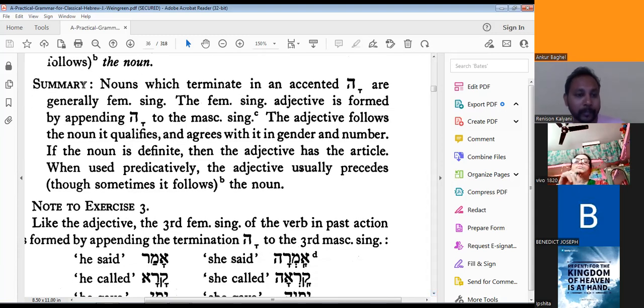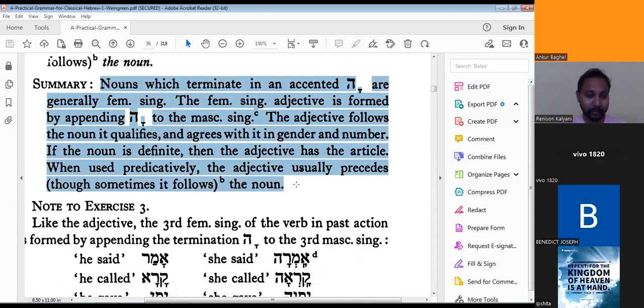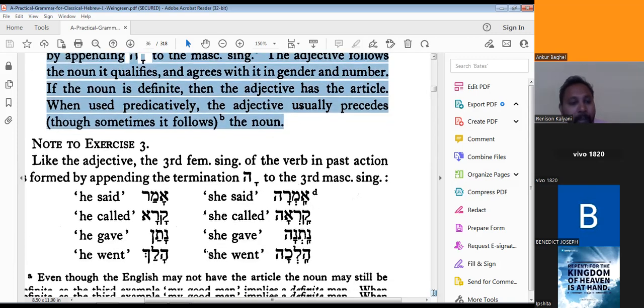Now do you see this summary? Nouns which terminate in an accented ha are generally feminine singular. The feminine singular adjective is formed by appending ha to the masculine singular. The adjective follows the noun it qualifies and agrees with it in gender and number. If the noun is definite, then the adjective has the article. When used predicatively, the adjective usually precedes the noun. Now let's read some of the exercise.